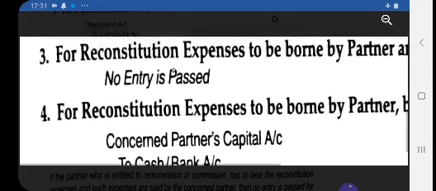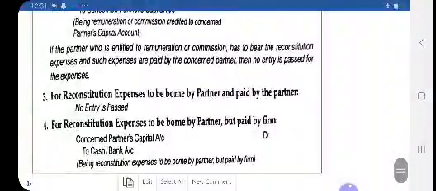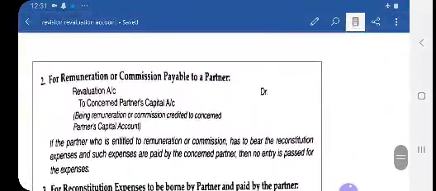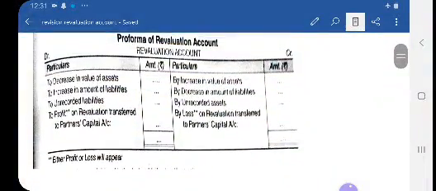So this is what we have discussed about the revaluation account, various journal entries, and accounting treatment relating to reconstitution expenses.